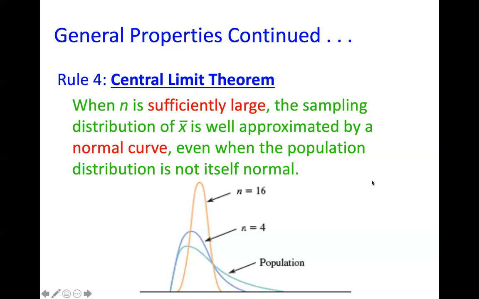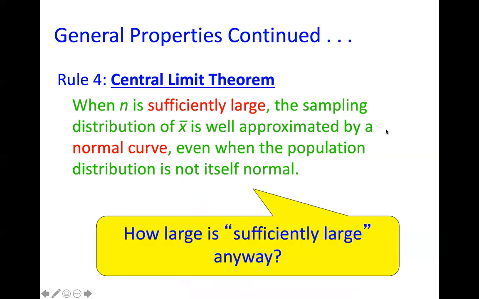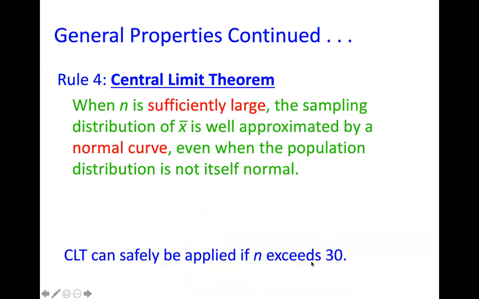The magic number, congrats to the person who got it, is 30. That's it. Some of you guys definitely have a really high standard with the really, really high numbers. It's actually just 30. So what this means is, as long as your sample size is at least 30 or more, it doesn't matter how skewed your population is.